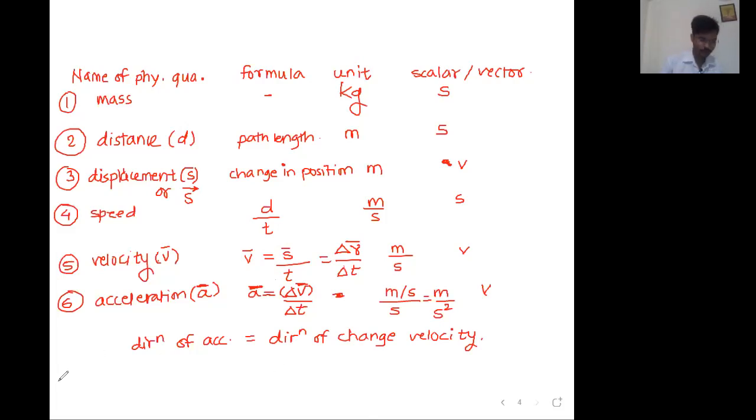Next quantity is linear momentum. Linear momentum. Very good. Symbol is small p. It is also a vector quantity. Linear momentum is equal to mass, which is a scalar, times velocity, which is a vector. Any vector quantity can be written with a bar over it. So p bar is equal to m into v bar, mv.